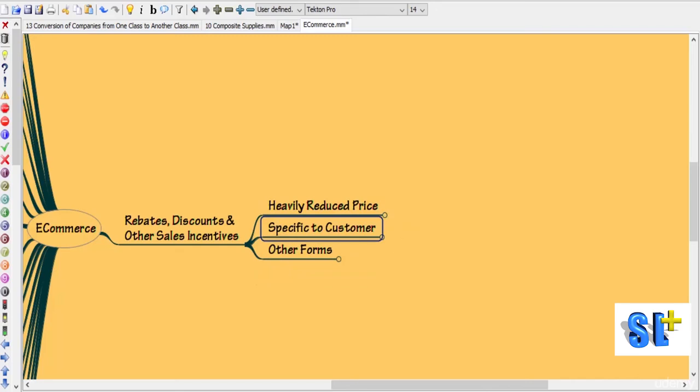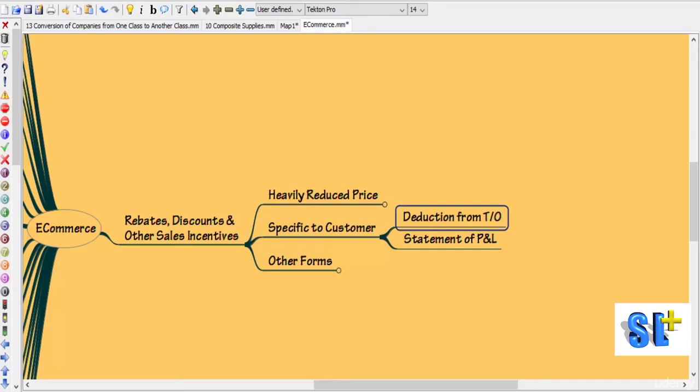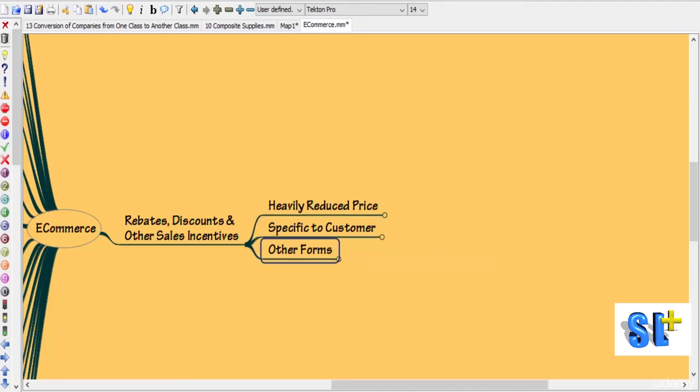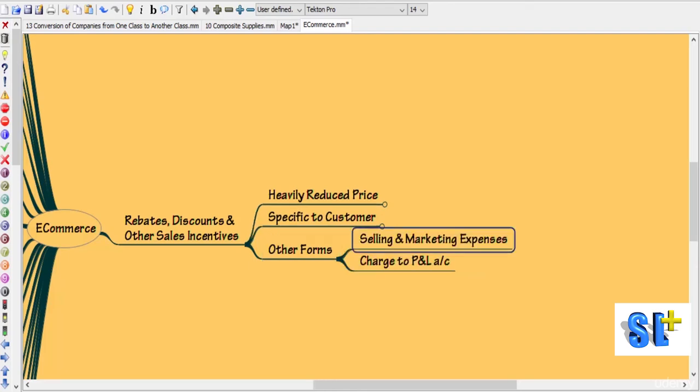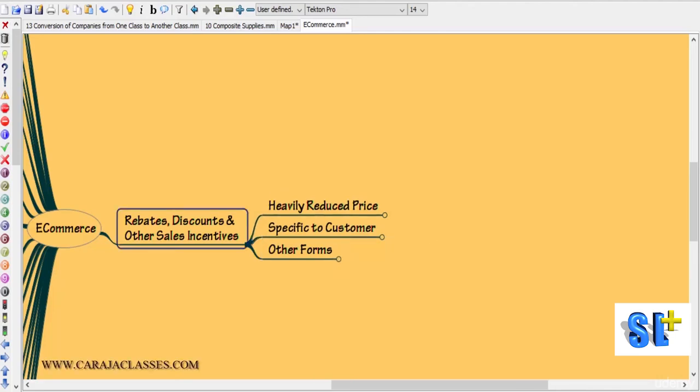If these rebates, discount or incentives are given specific to a customer, then the treatment is it should be deducted from turnover and it should be shown in the statement of P&L as well. So this should be shown by way of a deduction from the value of turnover in the statement of profit and loss. And third, if these rebates, discount and other sales incentives are given in other forms, then they should be reckoned as selling and marketing expenses and they should be charged to profit and loss account.